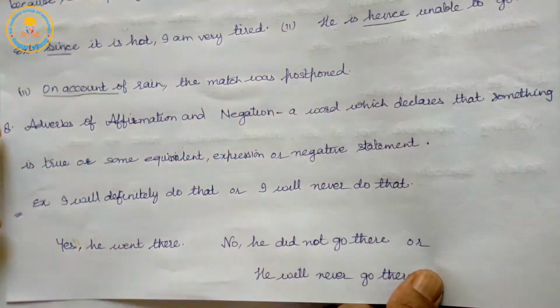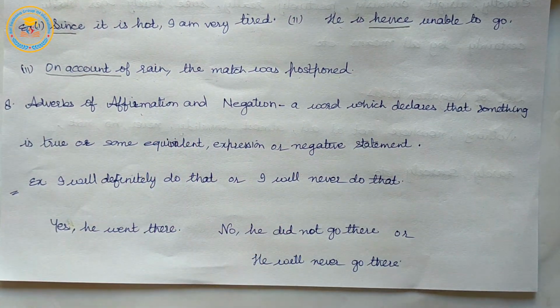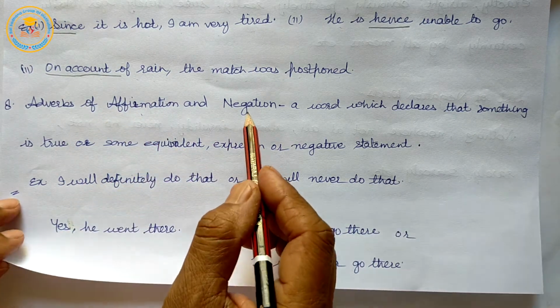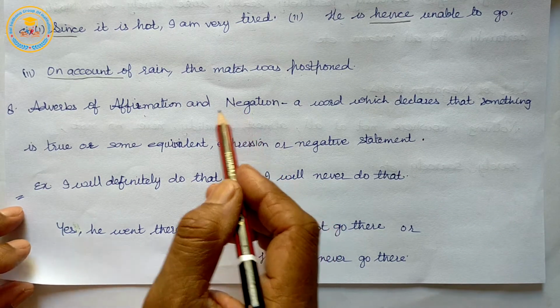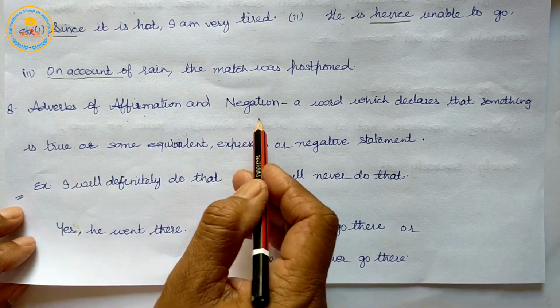Next is adverbs of affirmation or negations. Affirmation means answer in yes and negations means answer in no. Affirmation is positive and negation is negative.